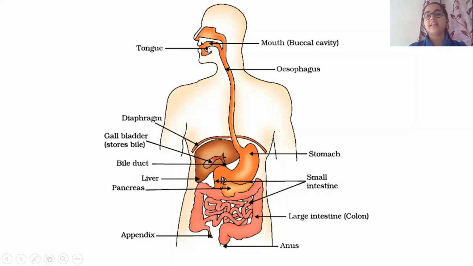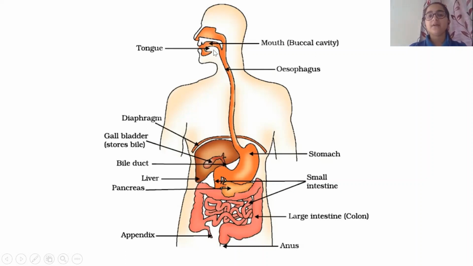Whenever saliva is secreted in our mouth, it contains a digestive enzyme known as salivary amylase or ptyalin. This salivary amylase helps in the breaking of carbohydrates into much simpler components like starch. So the first step of digestion happens in our mouth, that's the breakdown of carbohydrates into simpler substances.